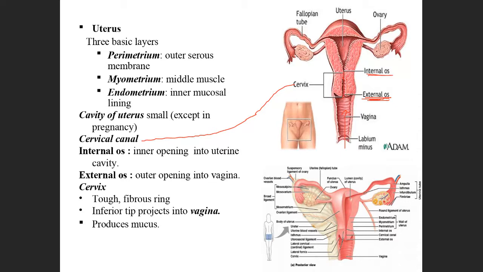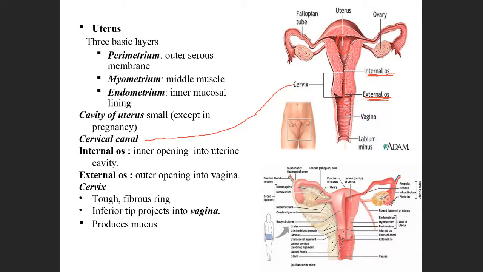Otherwise, it will go waste. And after entering this gate, there is one more gate, the internal os. When this gate opens, the sperm goes inside and meets the ovum, and then pregnancy takes place.